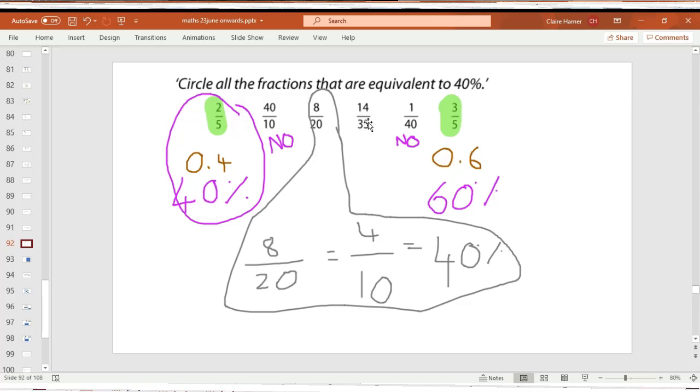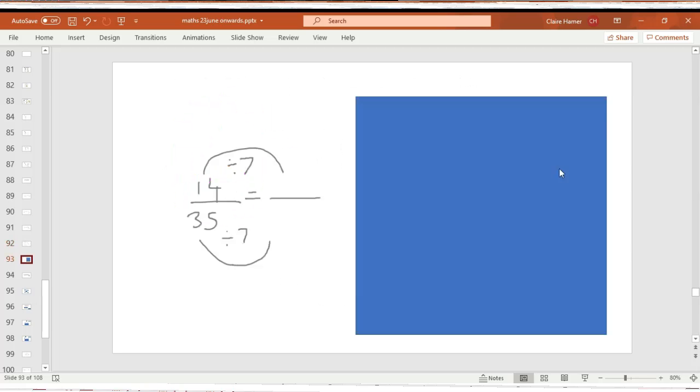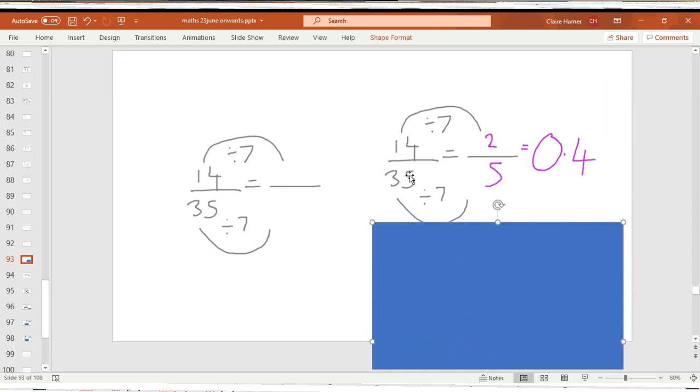You try and work out, if you haven't already, if 14/35 equals 40%. Can you do an equivalent fraction string? See if you can do it. Right, I know that 14 and 35 are both multiples of 7. If you haven't already, complete this. 35 divided by 7 is 5. 14 divided by 7 is 2. 2/5, key fact, 0.4. And 0.4 equals 40%. So that's another point for me.